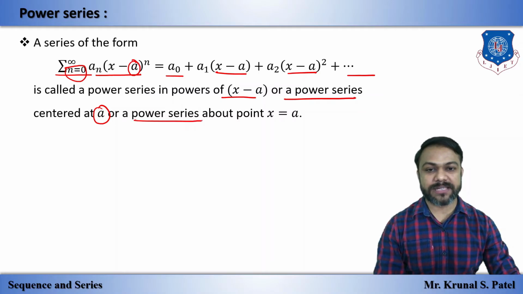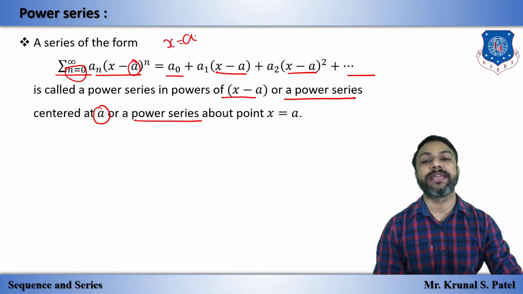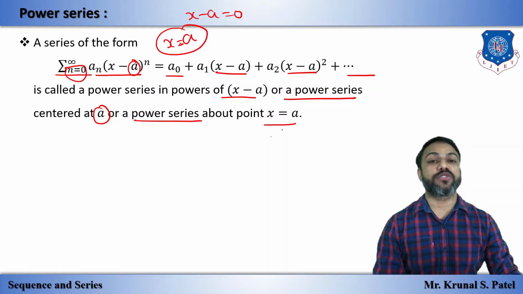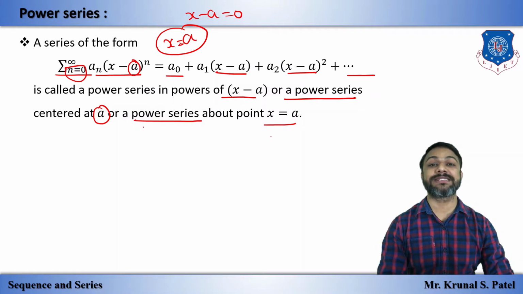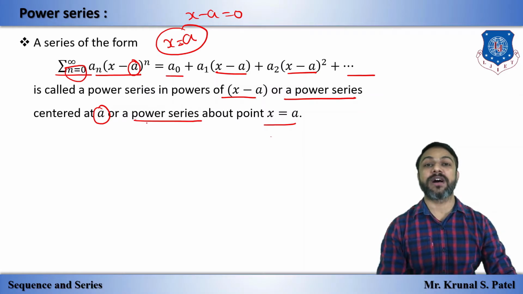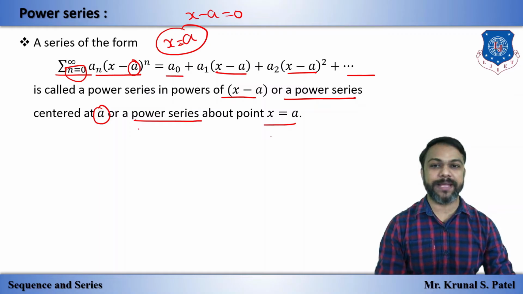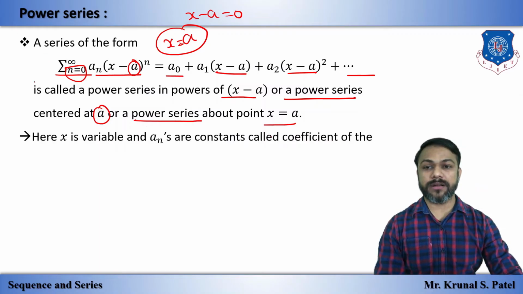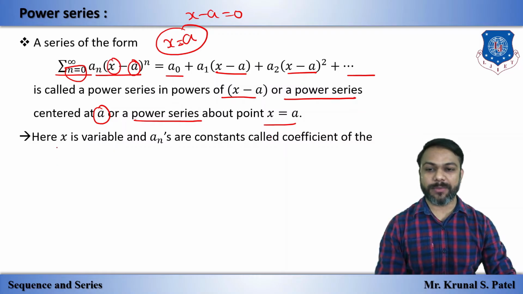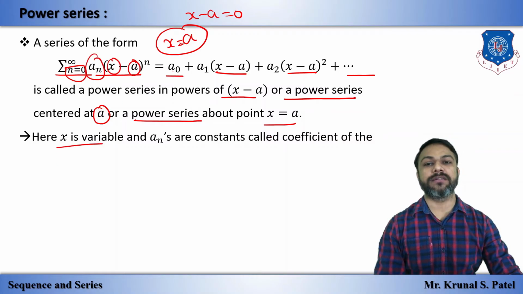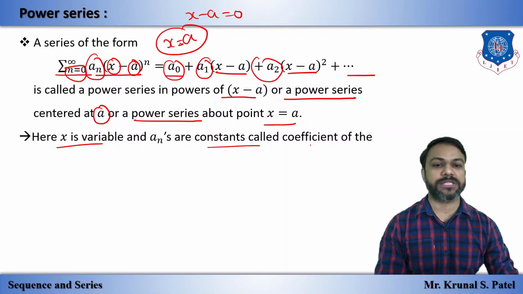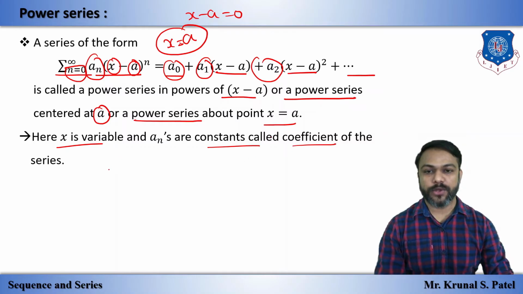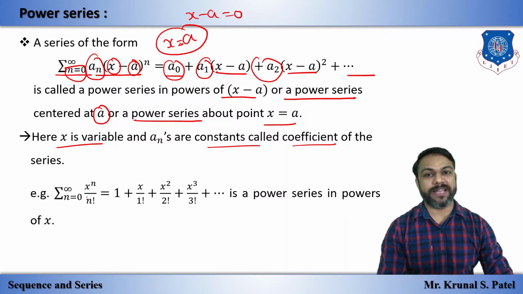Or we can say that power series about the point x is equal to a, because x minus a is equal to 0, so x is equal to a. So we have three statements: power series in power of x minus a, or power series centered at a, or it is power series about point x is equal to a. Now here this x is our variable, and this an, that is a0, a1, a2, are constant coefficients of the power series.